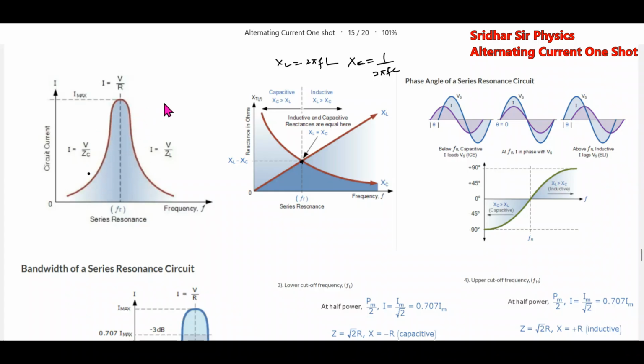Okay, fine. Then initially what will happen? Initially at this particular point, the total impedance will be capacitive, so the current leads the voltage. At resonance, the current and voltage will be in phase. After resonance, when the frequency of the source is more than resonance, the current lags the voltage and the total impedance will be inductive. The basic idea: at resonance, the reactance of the circuit becomes zero, and the resonant frequency f_r is given by 1 by 2 pi root of LC. We also call it f naught.